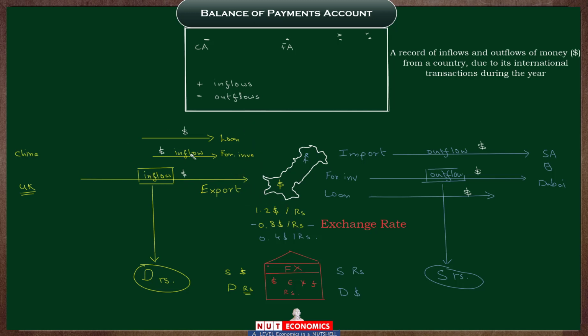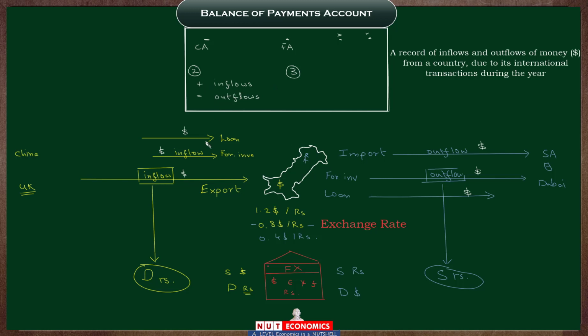But the basics that I want you to take away from this very first video, before we look at all the details of the balance of payments, are three main things. First, of course, is the definition of balance of payments, the concept that it is trying to record the inflows and outflows of dollars. The second main thing to remember: the inflows of dollars will be recorded as a positive value and the outflows of dollars will be recorded as a minus value. And then remember this third thing that we have just learned, which is not directly reported in the balance of payments, but I always want you to remember it.